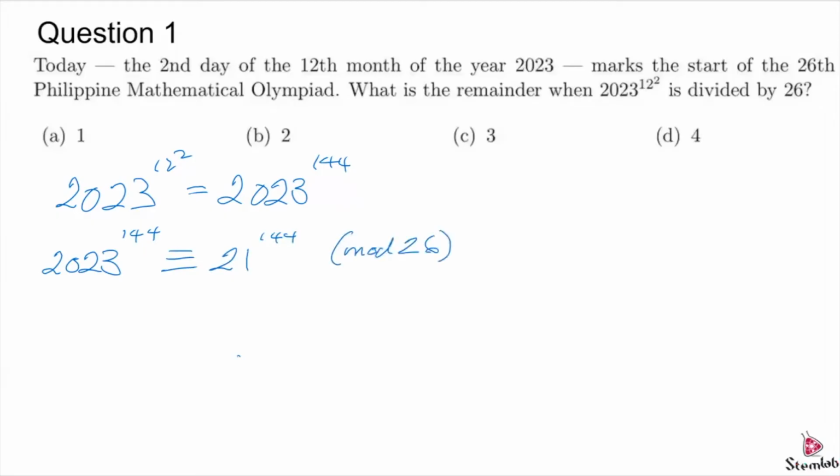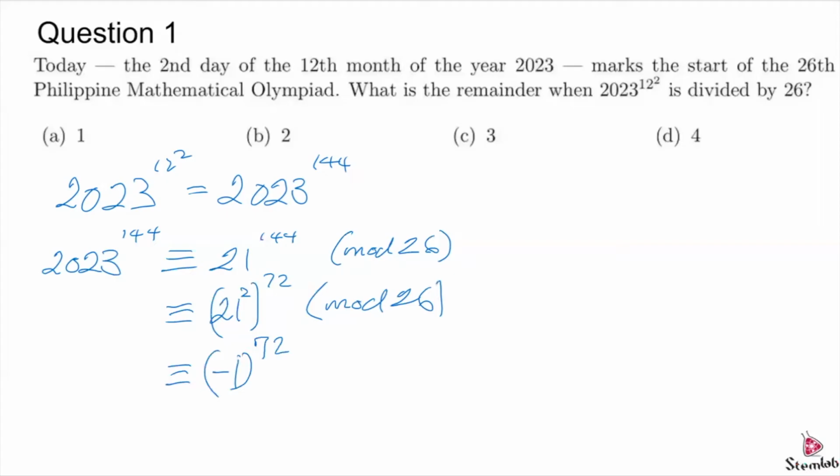Okay. We can rewrite 21 to the 144 as 21 squared to the 72 mod 26. And 21 squared is 441. When we take mod 26 of that, it is actually just -1, so we have -1 raised to 72 mod 26, which is 1 mod 26.